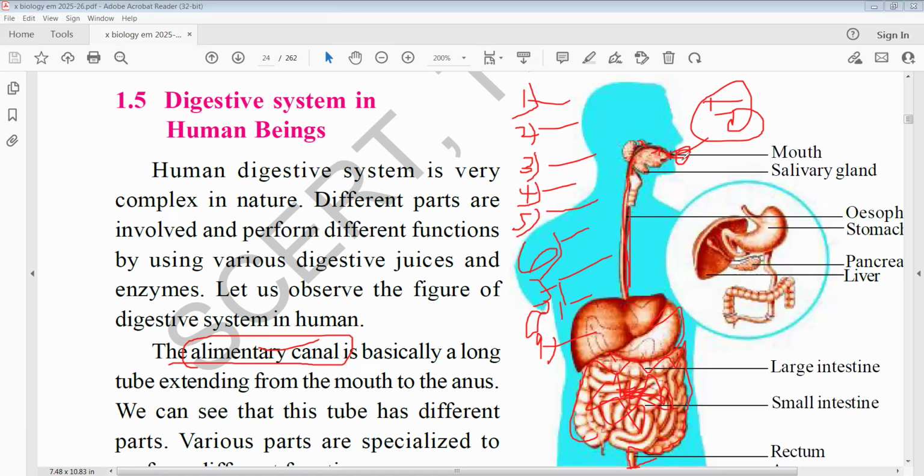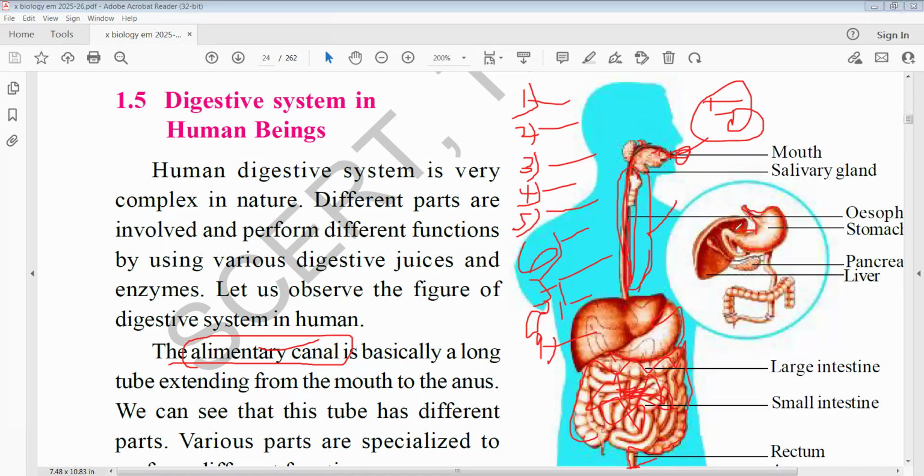The esophagus is a long tube. From here to here, it is the esophagus. There are no physical and chemical changes in the esophagus. Through the esophagus, the food moves from the pharynx to the stomach. Now this is the stomach here.